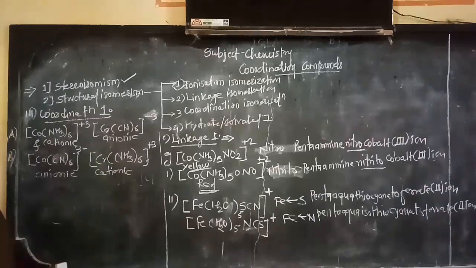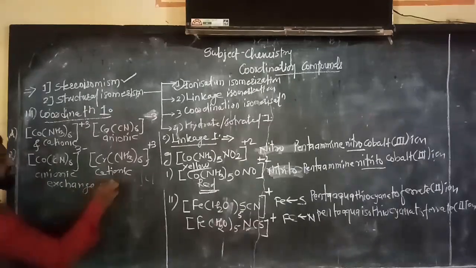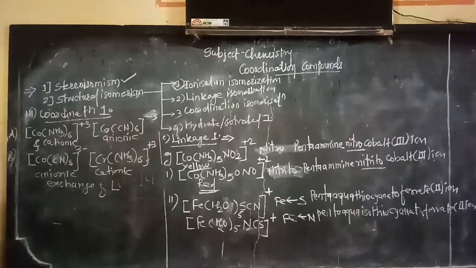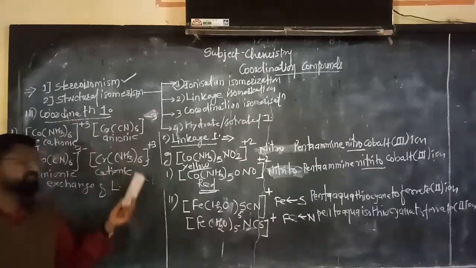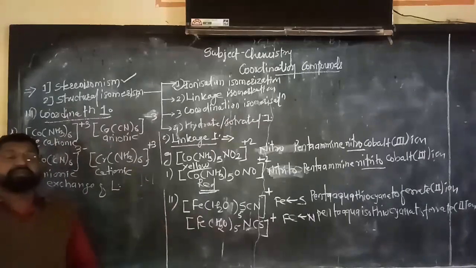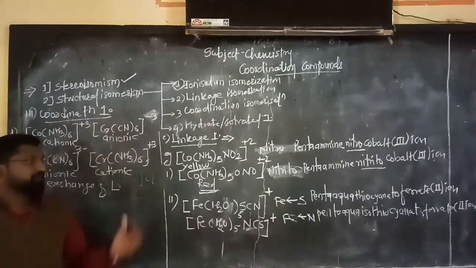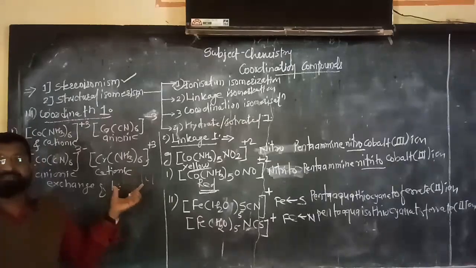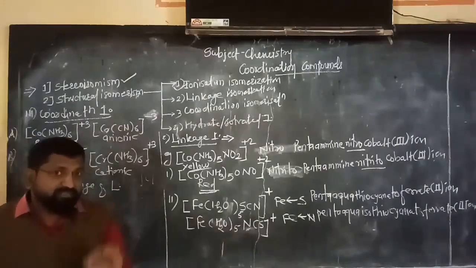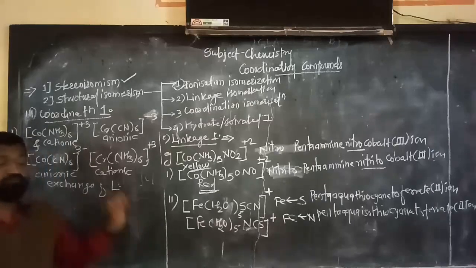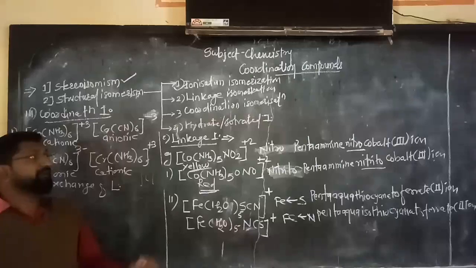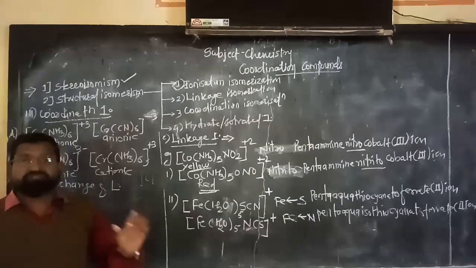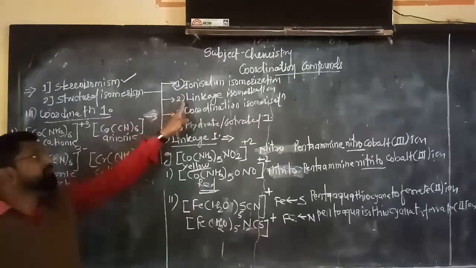So in this way there is simply an exchange of ligands. Such a type of examples are called coordination isomerism, and such examples are coordination isomers. In textbooks or whatever reference you have, you can take many more examples like this. Okay, and it's very easy. In the examination they will supply you a proper example, and based on that you have to identify the specific structural isomerism like 1, 2, 3, 4.